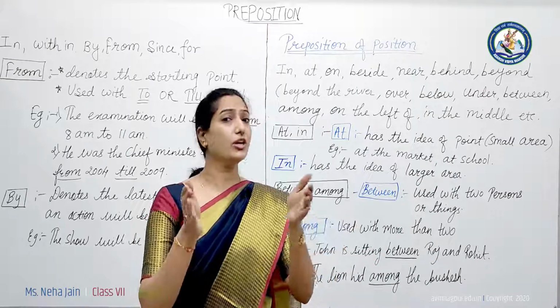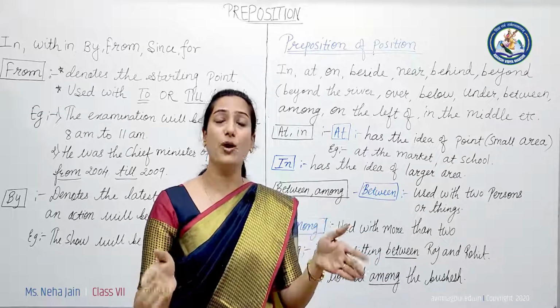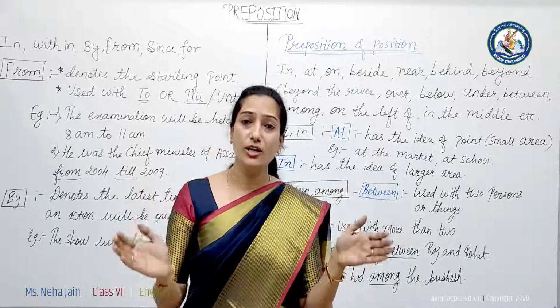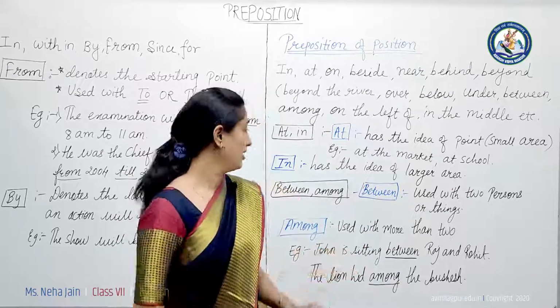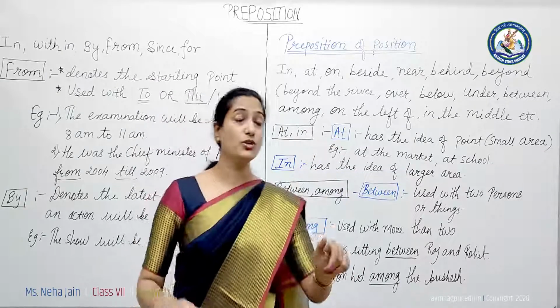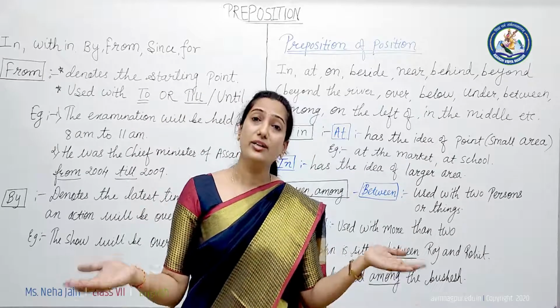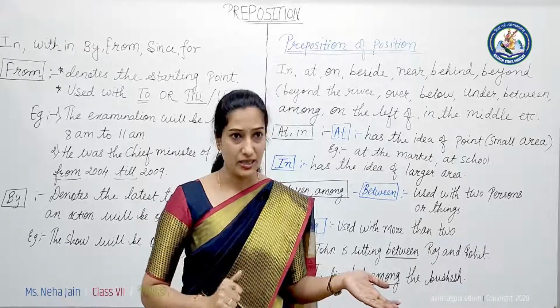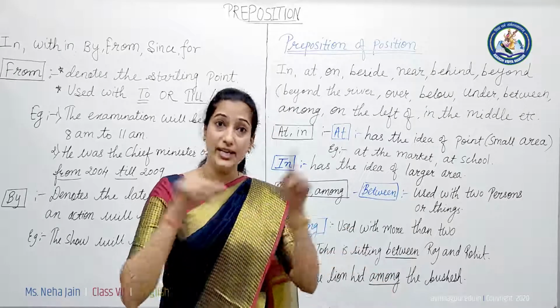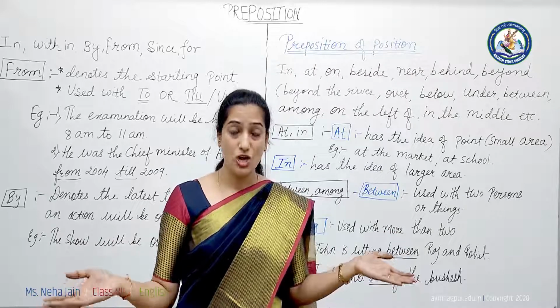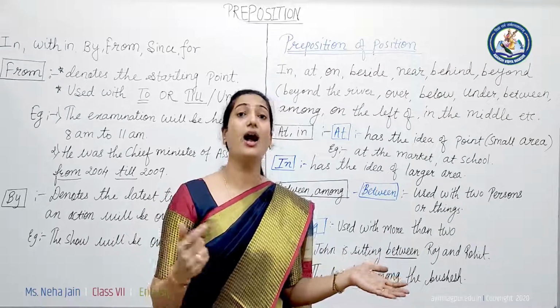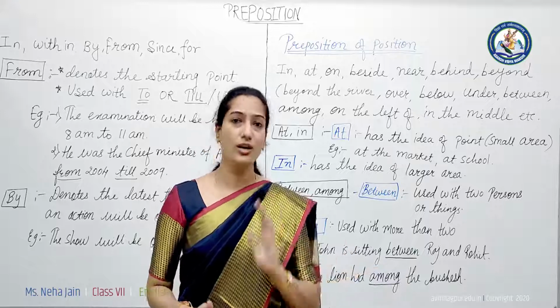School is a particular place, so when you are talking about a particular place or small area, we use preposition at. Now next one is in. When we talk about a large area, at that time you use preposition in. Got it? Suppose in India, India is a very big country, so we are talking about a large area. So you can say in India, in Nagpur. In this way you can use it.